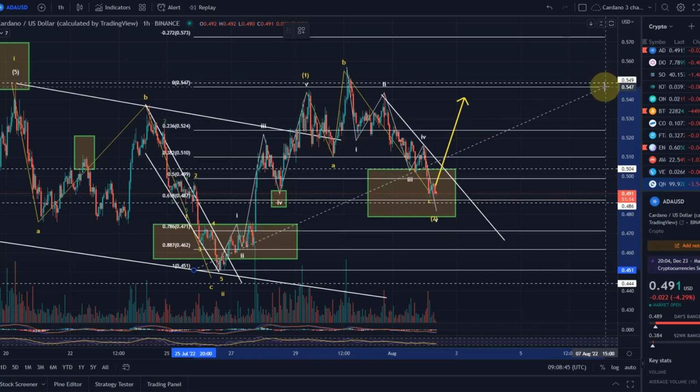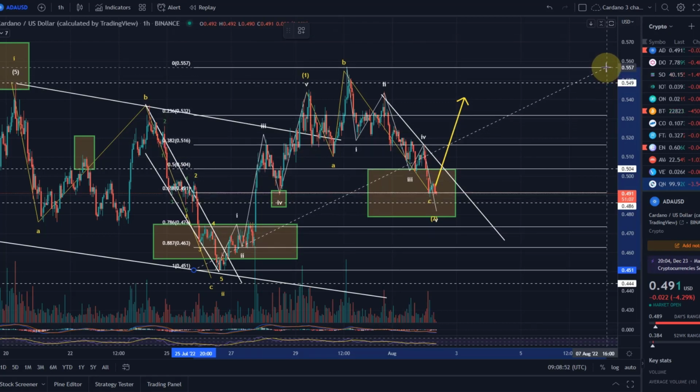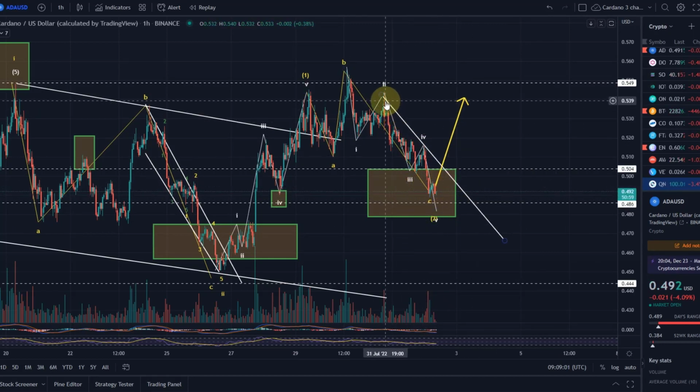Yeah, it's a bit hard to say really. Because in this scenario, the 78.6% fib level is at 47.1. In this scenario, it's at 47.4. It doesn't make a great difference, but all I can really say is wait for a signal. The quickest signal, the one that you get earliest, will be the move above that descending trend line, and then an even better signal would be a move above the previous wave 4 high, that is at 51.6 cents. Okay, and that's my current update about ADA.